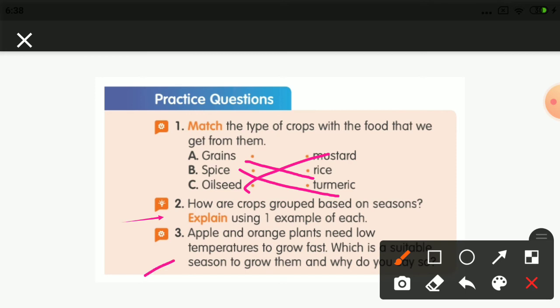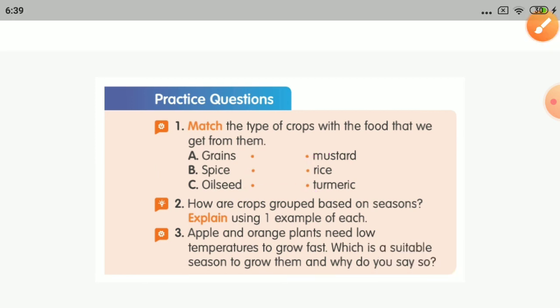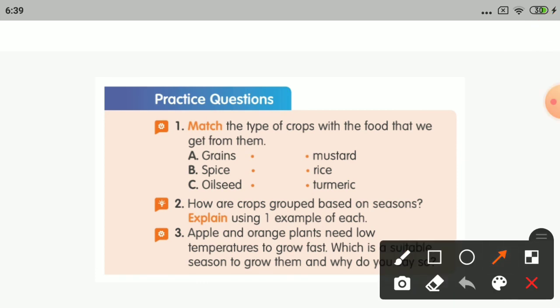So if you will see the third question: apple and orange plants need low temperatures to grow fast. Which is the suitable season to grow them, and why do you say so? So they are giving a statement to us first of all, and then they are posing a question.